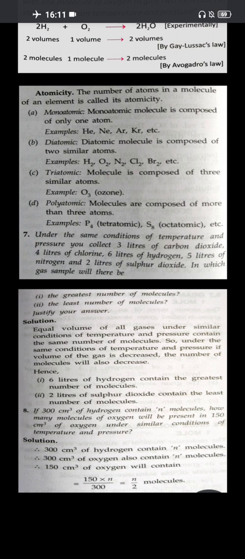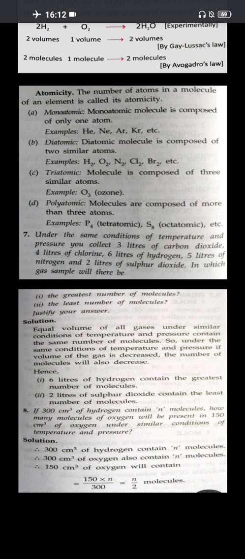Now let us take a look at a numerical based on what we have studied. Look at this question. Under the same conditions of temperature and pressure, you collect 3 liters of carbon dioxide, 4 liters of chlorine, 6 liters of hydrogen, 5 liters of nitrogen, and 2 liters of sulfur dioxide. In which gas samples will there be, you are supposed to calculate, number one, the greatest number of molecules. So which law am I going to apply? Avogadro's law. Number two, the least number of molecules, and justify your answer.